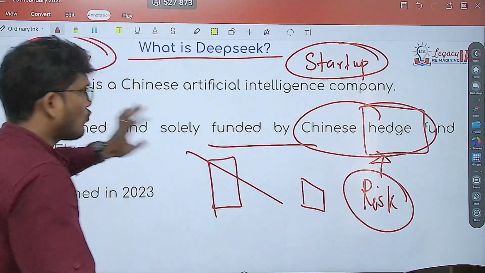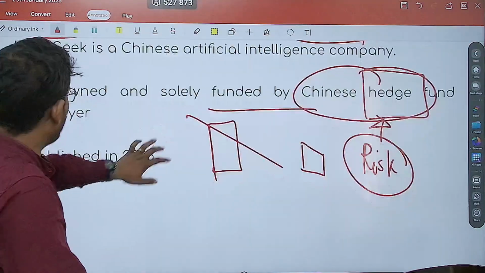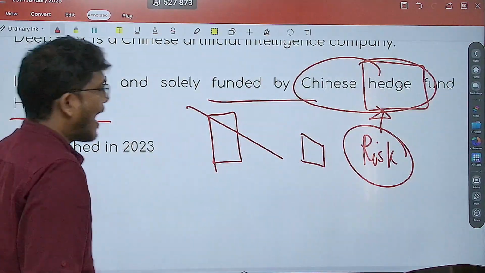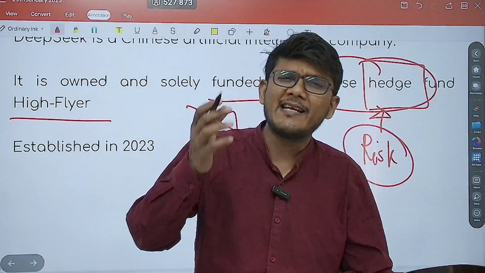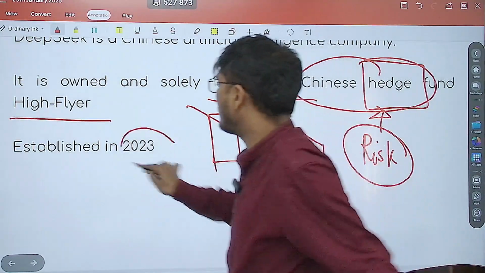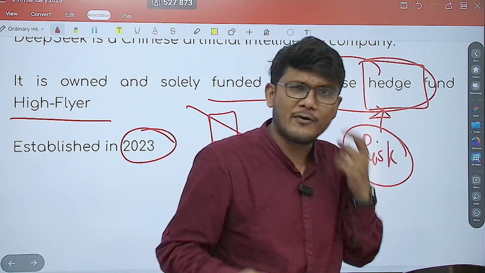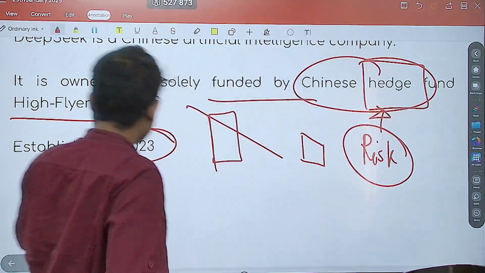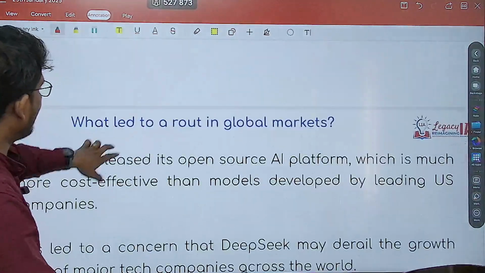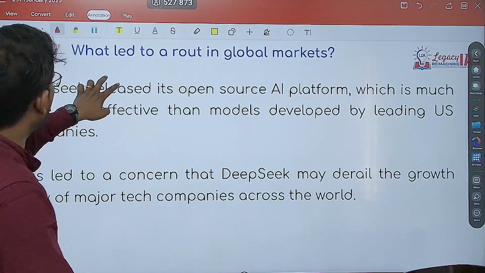This company is solely funded by a Chinese hedge fund called High Flyer, and it is a startup. It was very recently established, just 1 year back, you can say. We are of course in 2025, but 2025 has just started, so it has been established very recently. Now comes the great question.